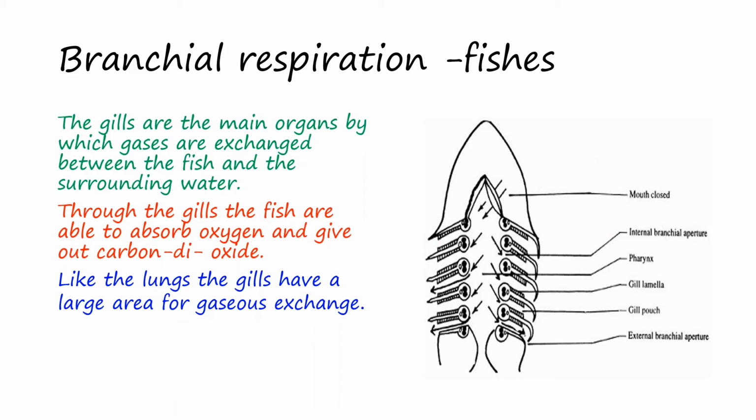Now, let us learn about the respiration which takes place in fish. You all know that fish have gills for respiration, and the respiration which takes place through gills is known as branchial respiration. The gills are the main organs by which gases are exchanged between the fish and the surrounding water. Through the gills, the fish are able to absorb oxygen and give out carbon dioxide. Like the lungs, the gills have a large area for gaseous exchange.